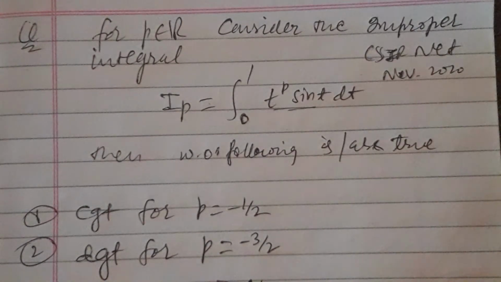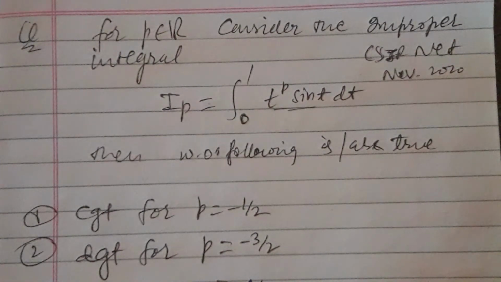We are asked about the convergence and divergence of improper integrals. If the limits of the integral are finite as well as the function on that interval is bounded, then that is a proper integral, and every proper integral is a convergent integral.